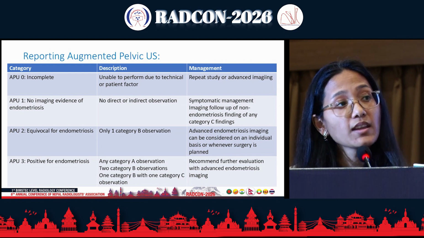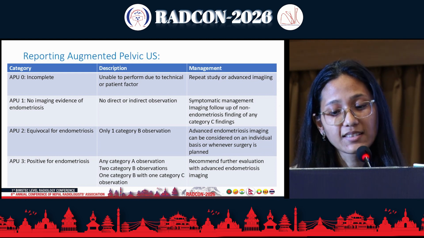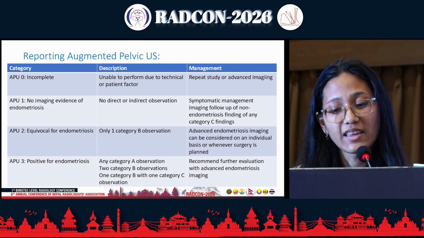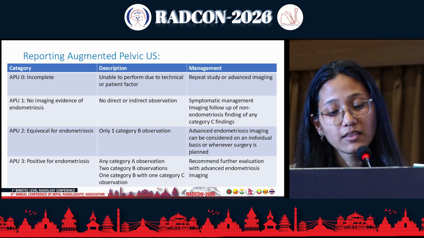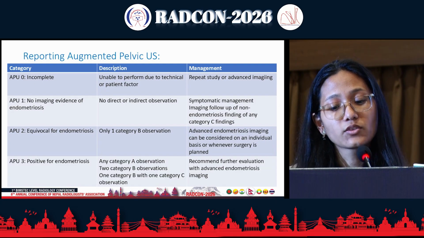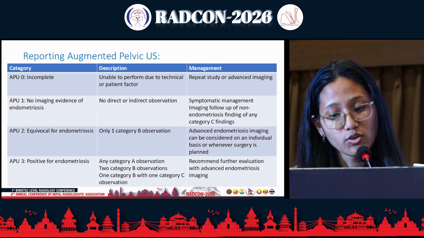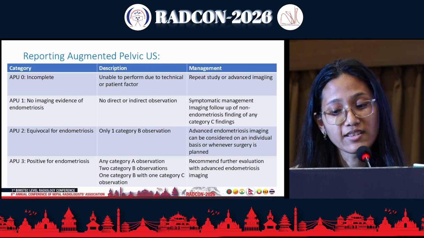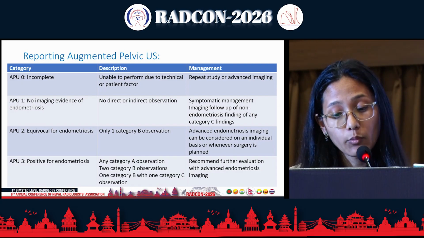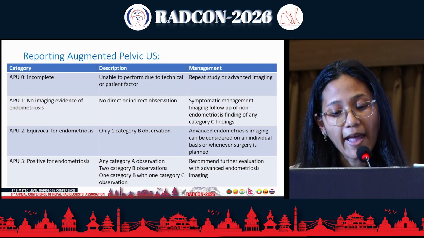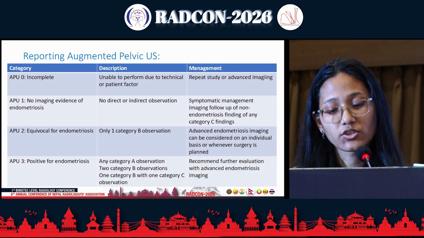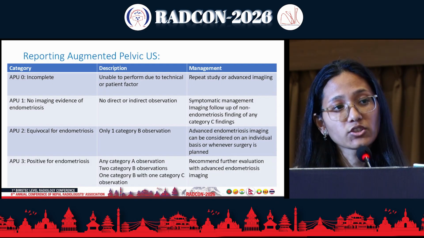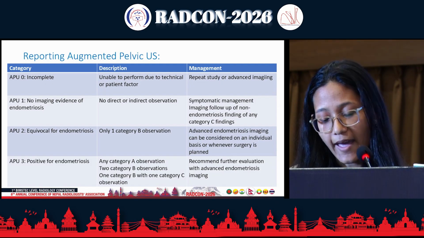categories. Category 0 is the incomplete study, when we are unable to perform the exam due to technical or patient factors. There is category 1 if there is no imaging appearance of endometriosis, if there are no direct or indirect observations. Equivocal, if there is only one category B observation. And positive for endometriosis, if there is any category A observation, 2 category B observations, or 1 category B and 1 category C observation.